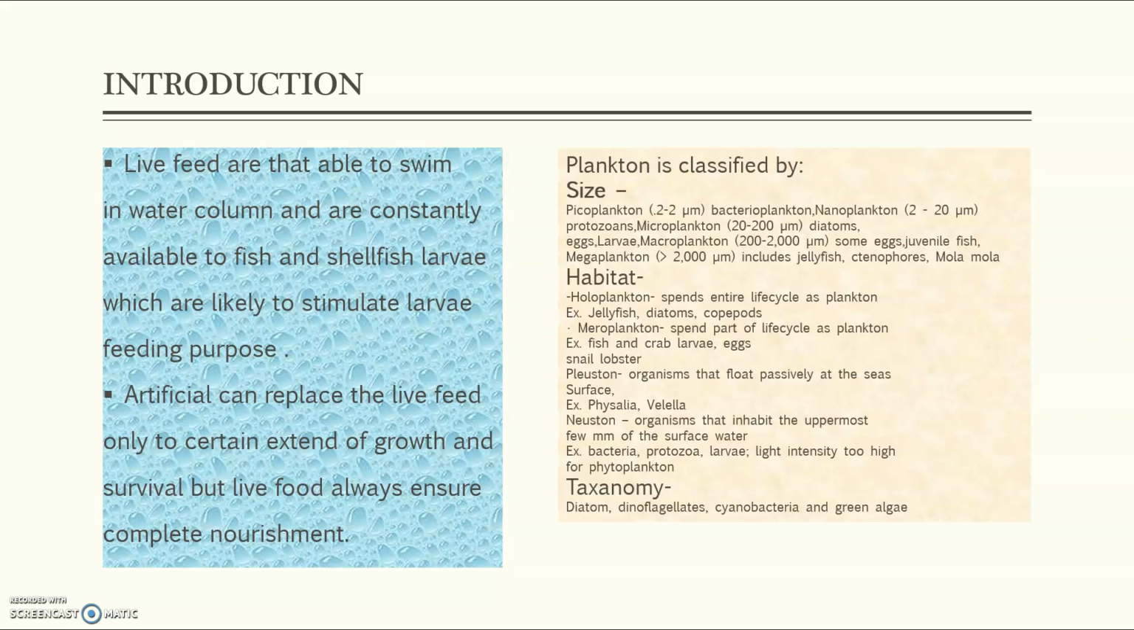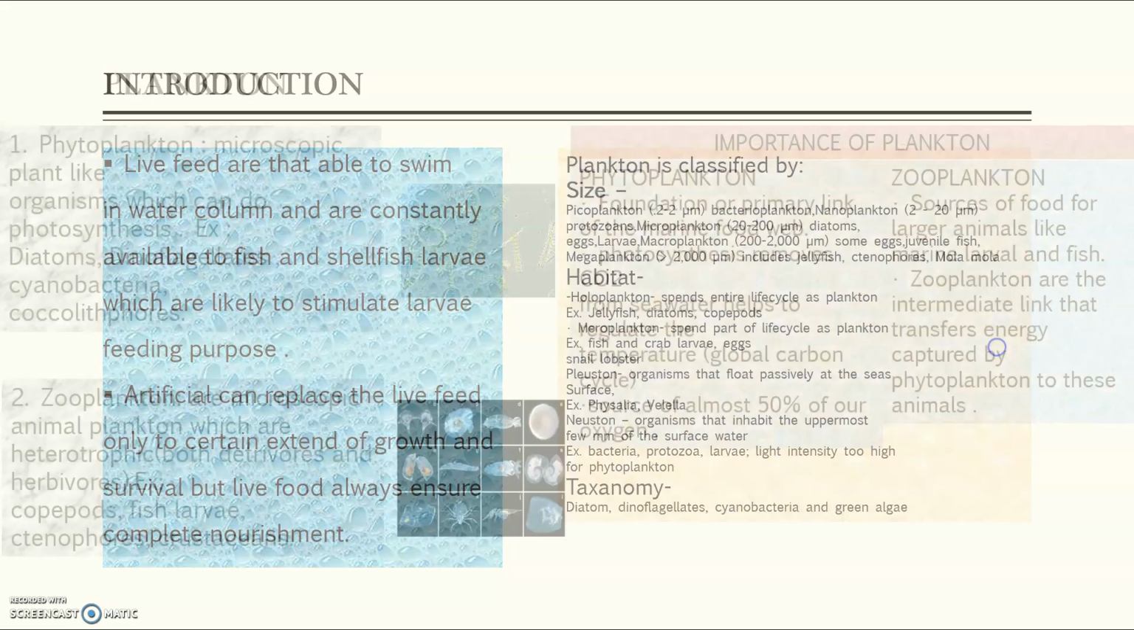Habitat of plankton: holoplankton spend their entire life cycle as plankton. Meroplankton spend part of their life cycle as plankton. Pleuston are organisms that float passively at the sea surface, and neuston are organisms that inhabit the uppermost few millimeters of the surface. Taxonomy of plankton starts from diatoms to dinoflagellates, cyanobacteria, and green algae.